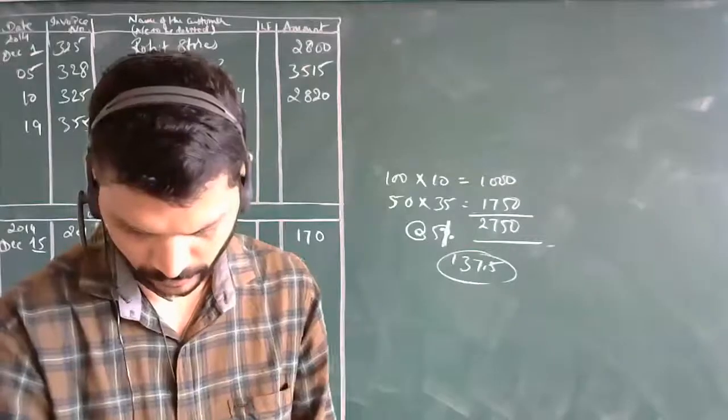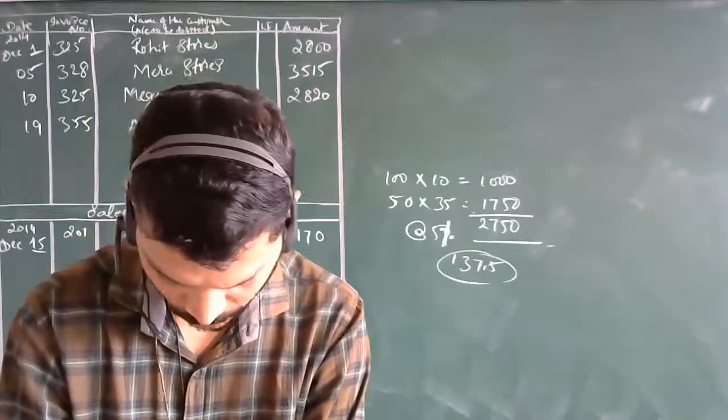Sir, it is 137.5 discount. And the final amount? Sir, 2,612.5. 2000? 612.5. No, I think it is wrong somewhere.